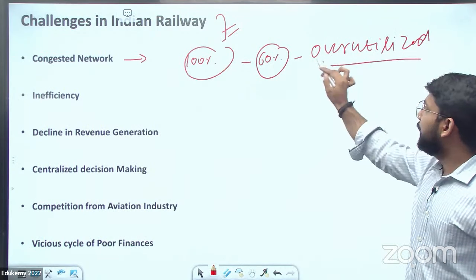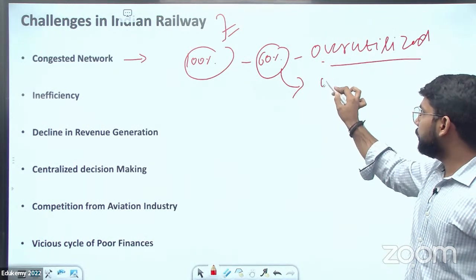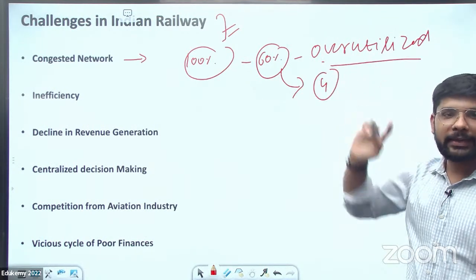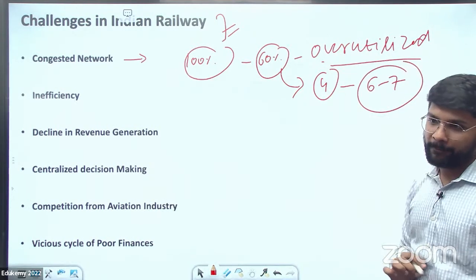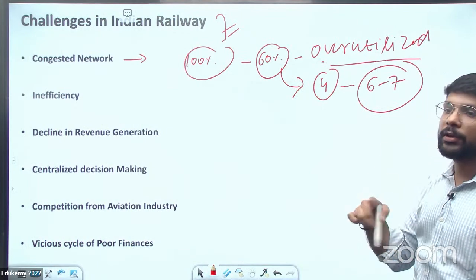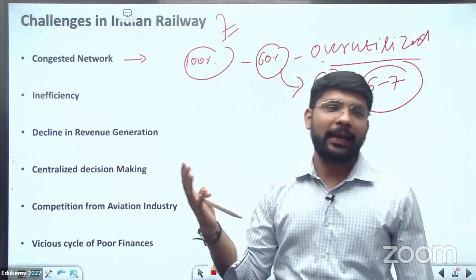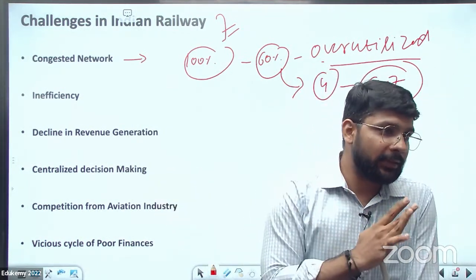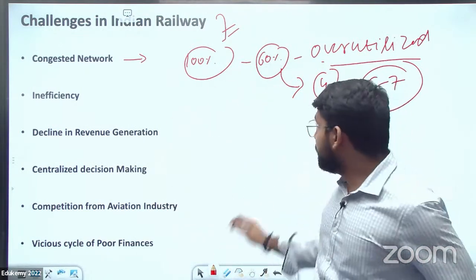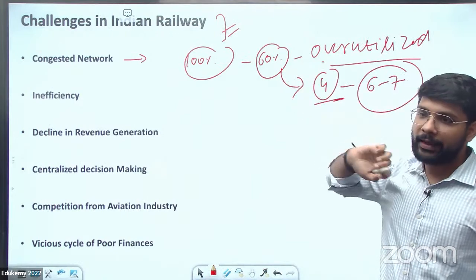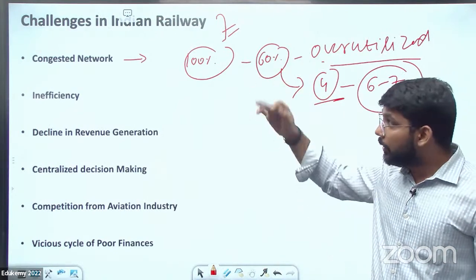Overutilized means if the network has the capacity for 4 trains in a day, but more than 6-7 trains are going on the same track. This is the overutilization of track. कोई ट्रैक से एक दिन में 4 से 5 ट्रेन ही जा सकती है, but the government is using those tracks for 7 to 8 trains. So this is the overutilization of tracks and the congestion of the Indian railway network.